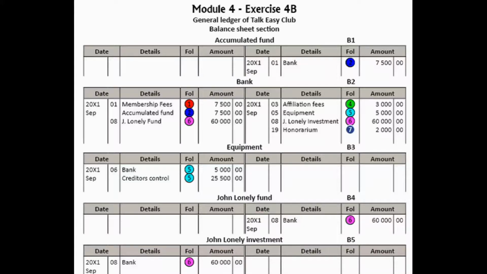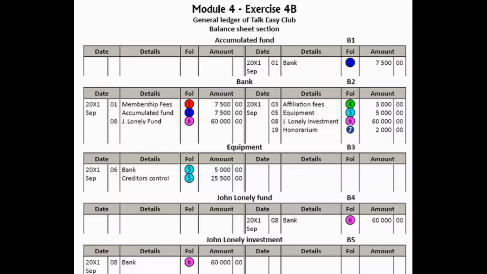Okay, so now we get to the entrance fees. Remember, the entrance fees have to be capitalized immediately. If you hear the word capitalized, you think of capital account, you think of the accumulated fund account. So the double entry will be debit bank with 7,500 and credit accumulated fund with 7,500. And the double entry is marked with a 2 in the blue circle. So it's debit bank and credit accumulated fund.